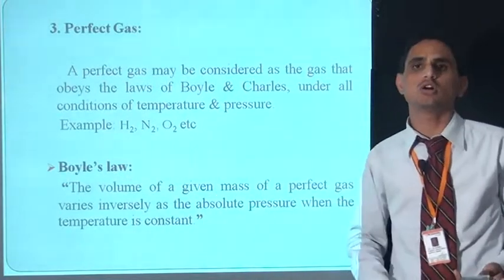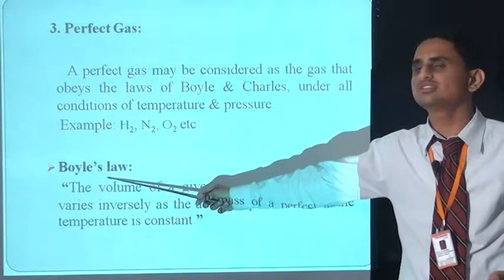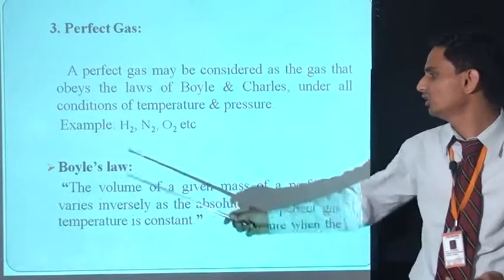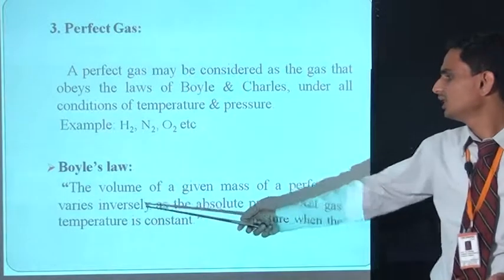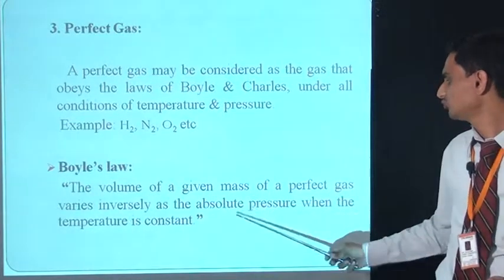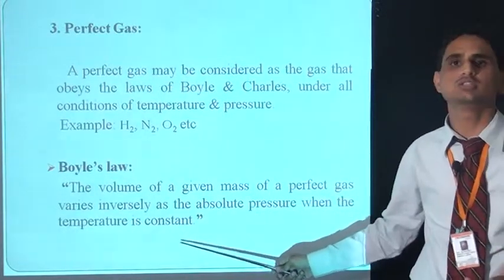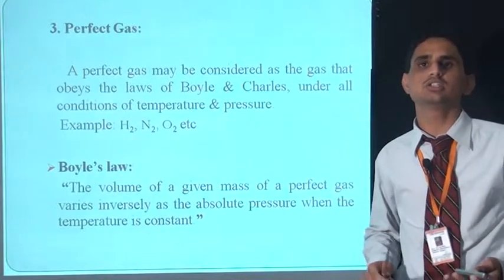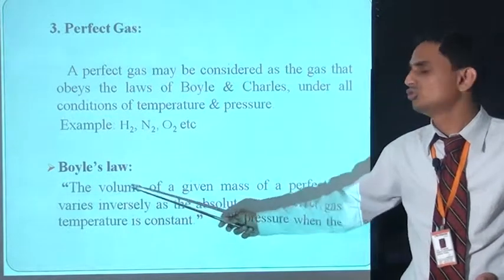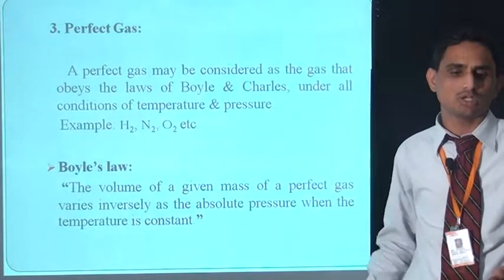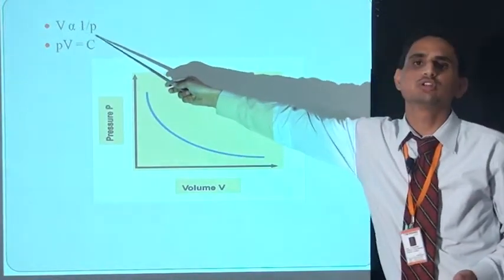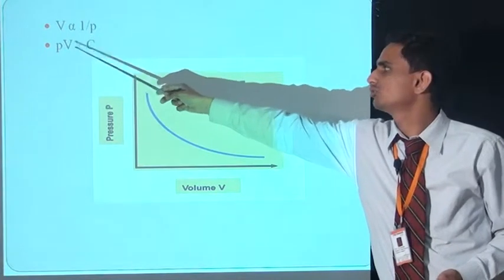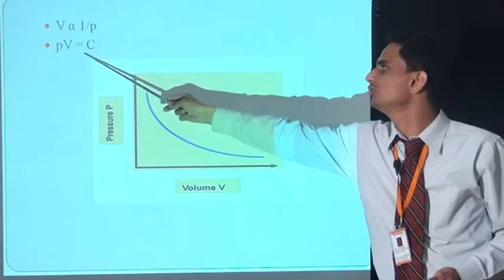Now the laws of gases. The first law is Boyle's law. The statement of Boyle's law is: the volume of a given mass of a perfect gas varies inversely as the absolute pressure when the temperature is constant. And the equation is V is proportional to 1 upon P, so the equation becomes PV = C.